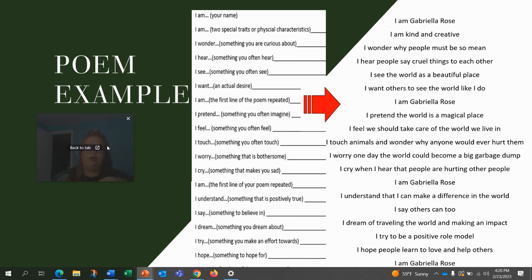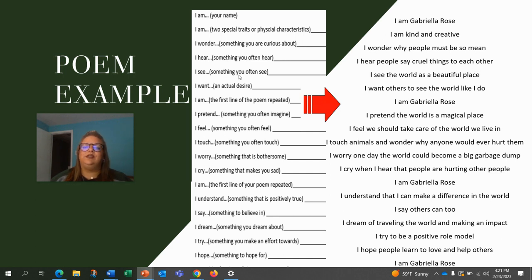So if we look at these two, the poem template on the left and the poem on the right, you can see that she just took the first prompt and then filled it in. So, I am Gabriella Rose. I am, and her two special traits, characteristics and traits, were kind and creative. I wonder, she wonders why people are mean and cruel. I hear, and she said, I hear people say cruel things to each other.